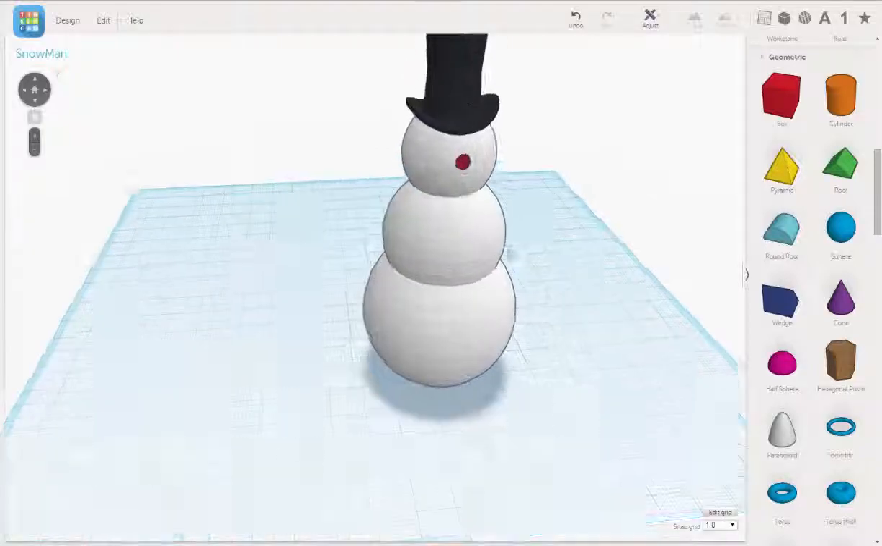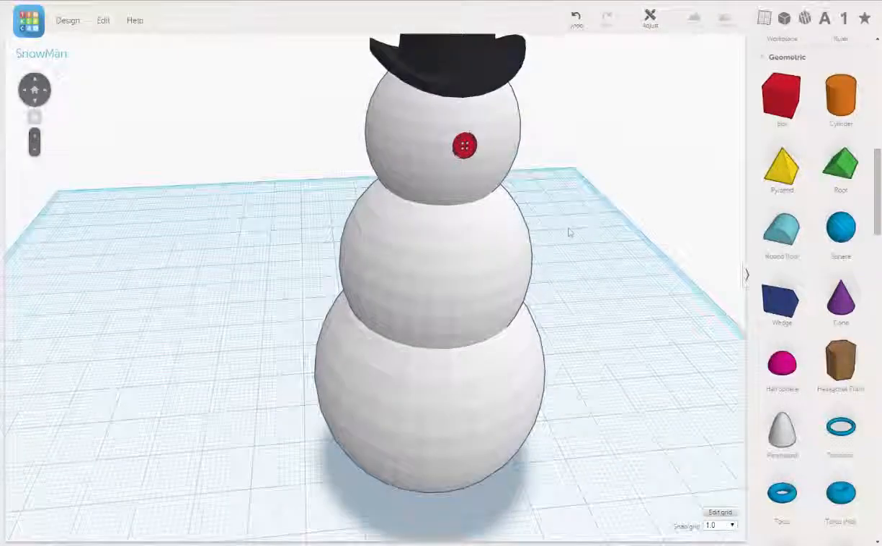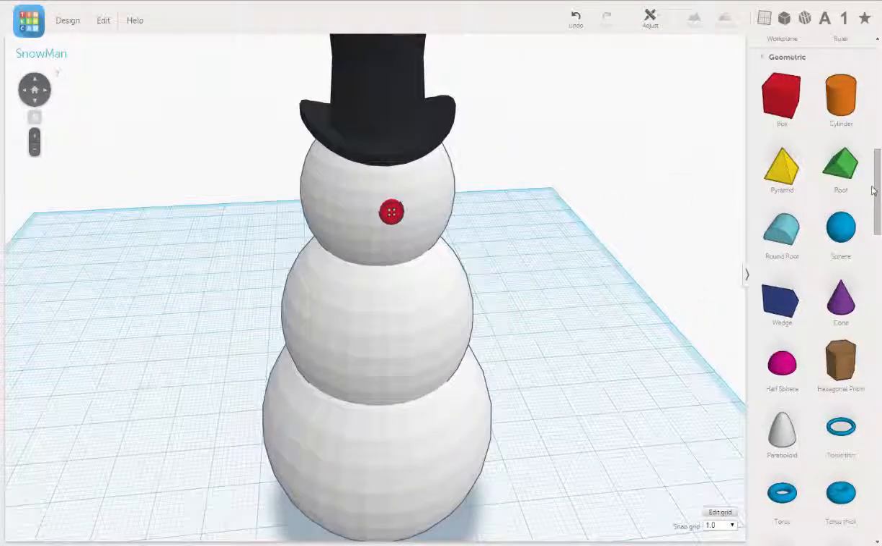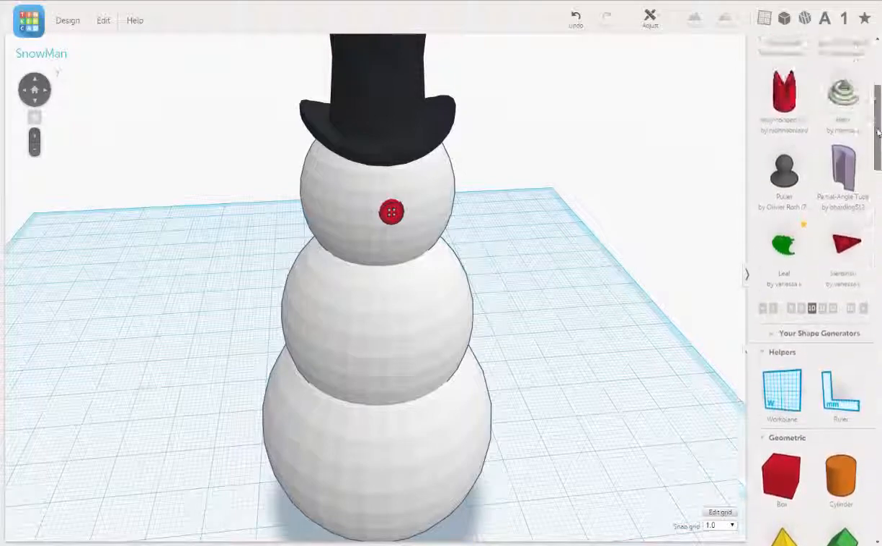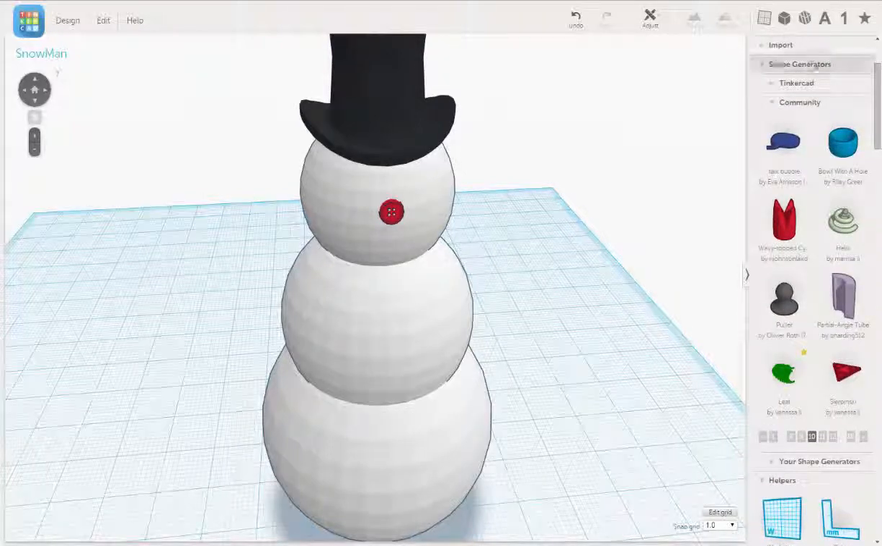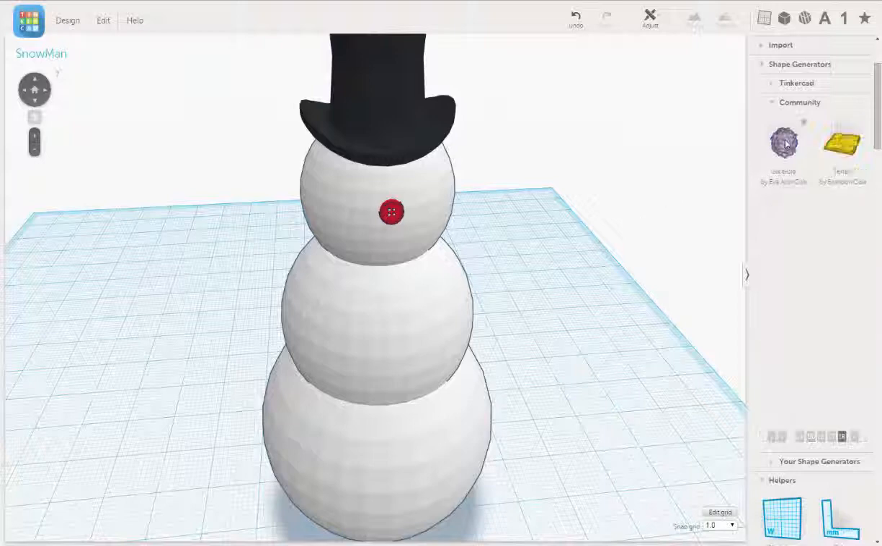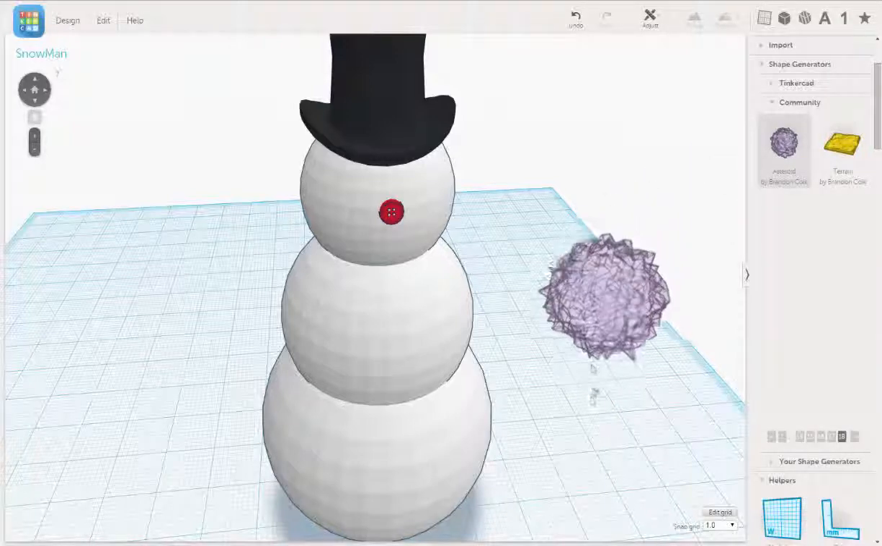So we're going to probably use one of the shape generators under the Tinkercad community. There are these objects that we can use that won't be perfect spheres. It'll look more like a lump of coal. Okay, so I'm going to use the asteroid object.